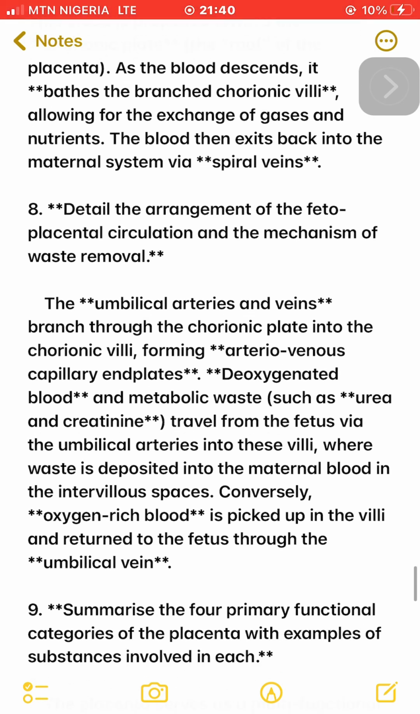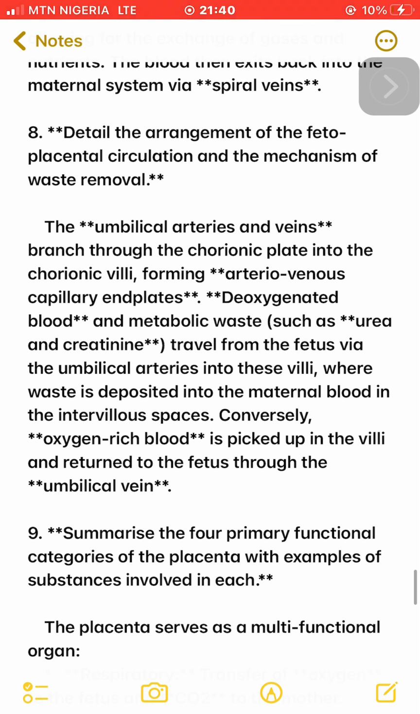8. Detail the arrangement of the feto-placental circulation and the mechanism of waste removal. The umbilical arteries and veins branch through the chorionic plate into the chorionic villi, forming arteriovenous capillary end plates. Deoxygenated blood and metabolic waste, such as urea and creatinine, travel from the fetus via the umbilical arteries into these villi, where waste is deposited into the maternal blood in the intervillous spaces. Conversely, oxygen-rich blood is picked up in the villi and returned to the fetus through the umbilical vein.